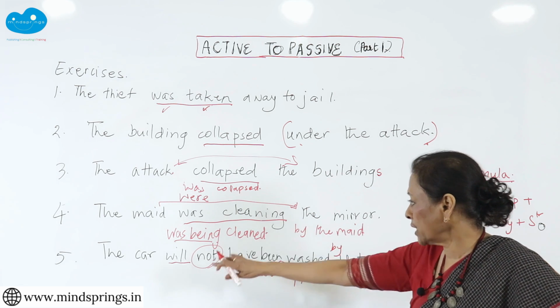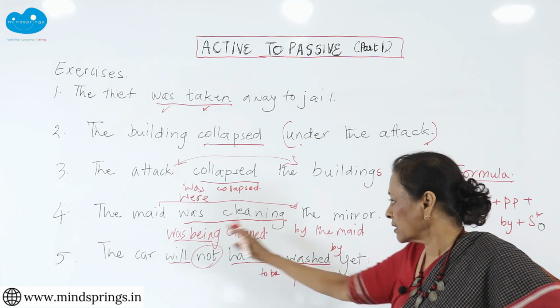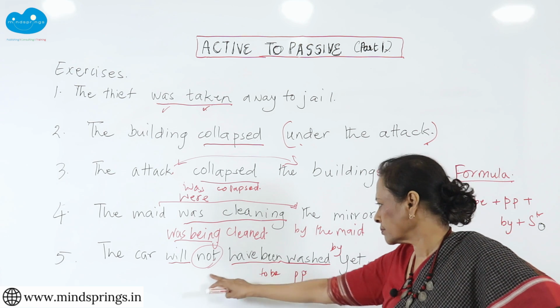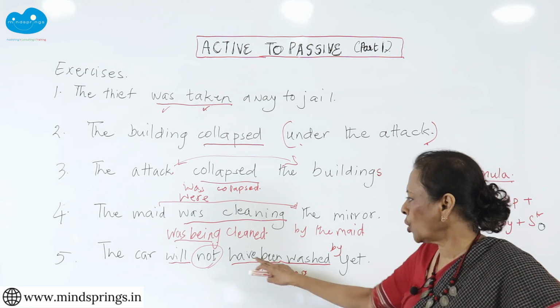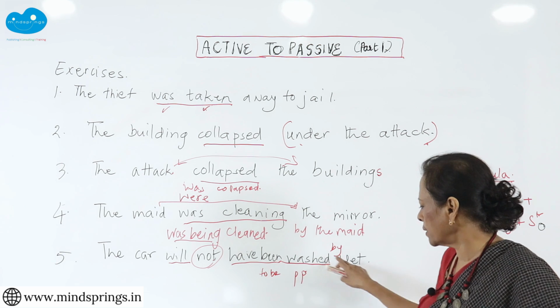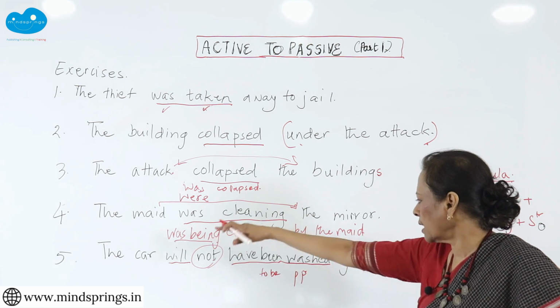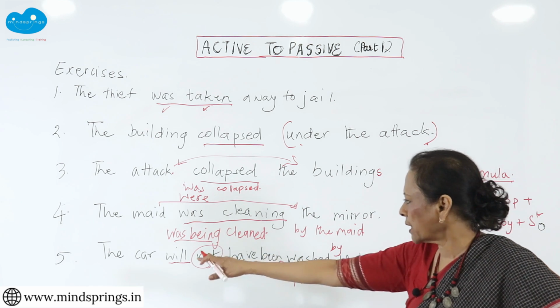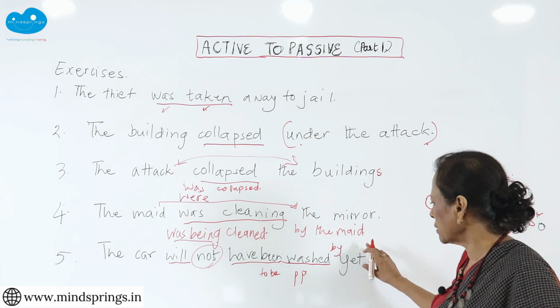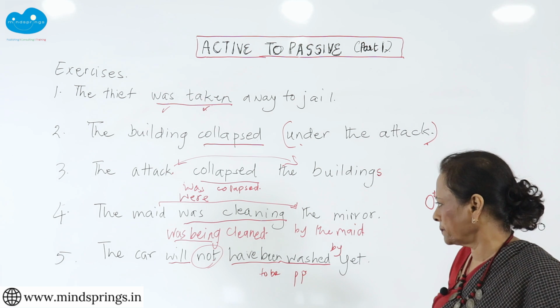So we are going to change it and we are going to say the driver will not have washed the car as yet. The car will come here, isn't it? The driver will not have washed the car yet.